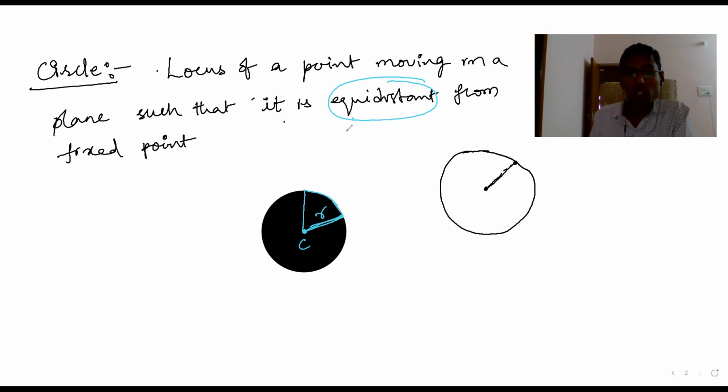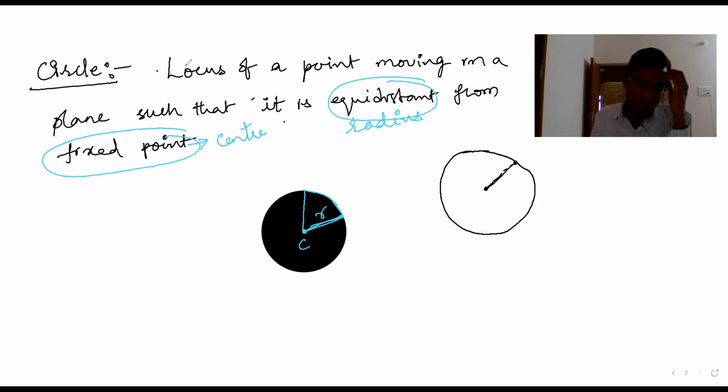This equidistance is the radius of the circle. This fixed point is the center. You know this anyway. Now here what we are going to learn is, just as in straight lines we learned the equation of a straight line, similarly here we are going to learn the equation of a circle.